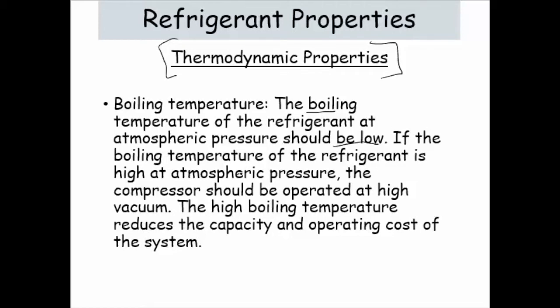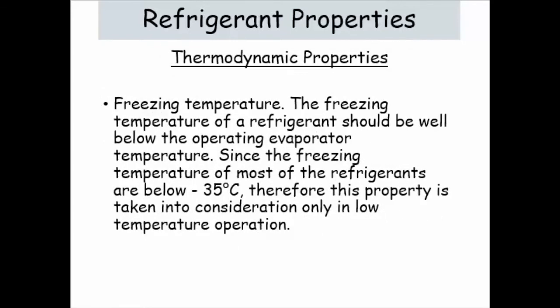If the boiling temperature of the refrigerant is high at atmospheric pressure, the compressor should be operated at a high vacuum. High boiling temperature reduces the capacity. So due to that, the capacity of the compressor will reduce and the operating cost of the system will be high. Okay, so that's why the boiling temperature at atmospheric pressure should be low for a refrigerant. This is the first property, and next we will go for the freezing temperature.